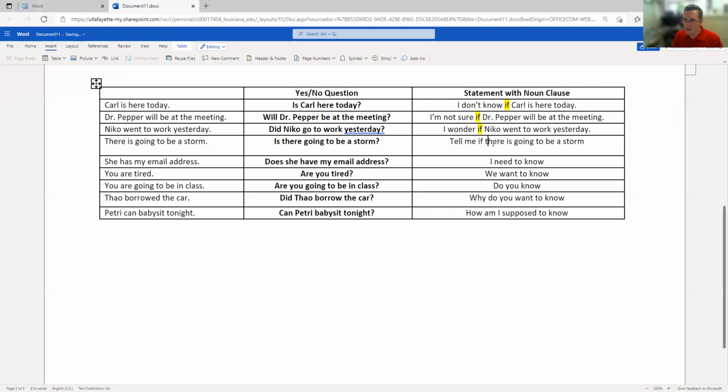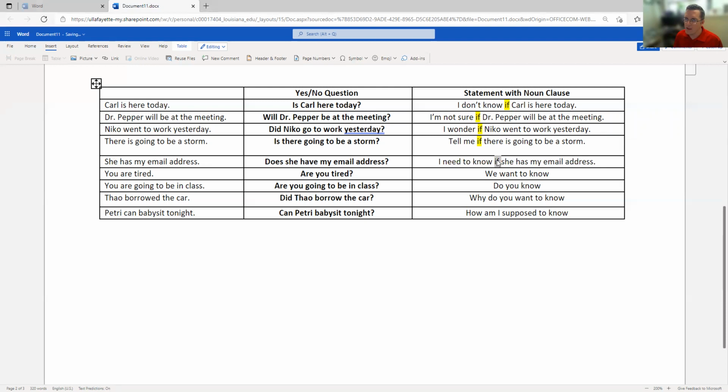So again, do not move the to be verb in front of the subject. Keep it in normal sentence order. I need to know if, right? I really need to know if she has an email address.